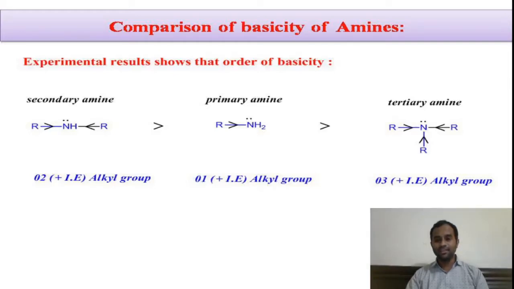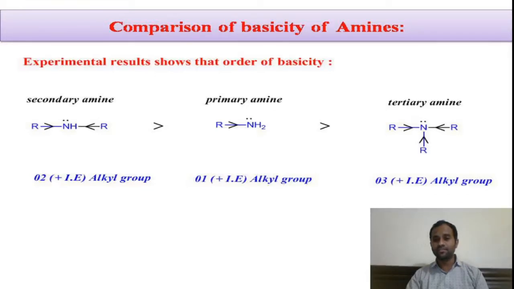This we can explain based on the steric effect, steric hindrance. What is steric effect? What is steric hindrance? You can see here, due to the presence of 3 bulky alkyl groups in the tertiary amine, it cannot easily donate the electron pair to the other species due to the spatial phenomenon.